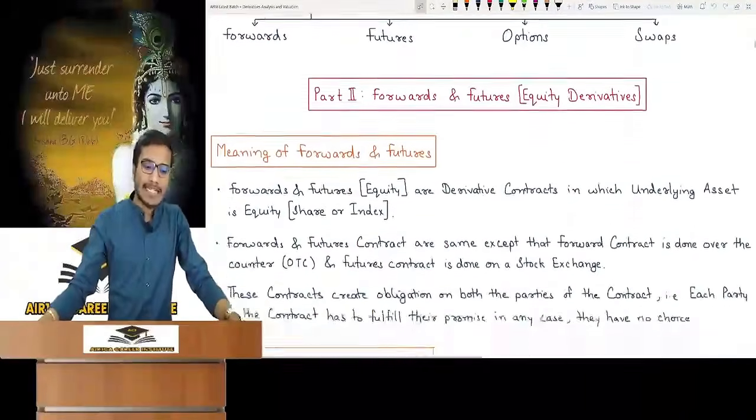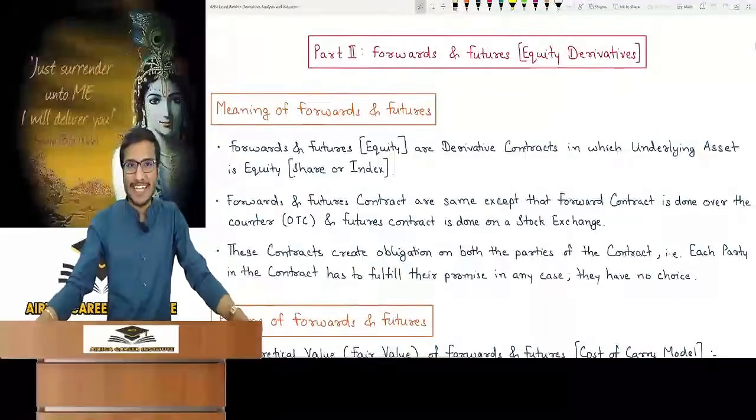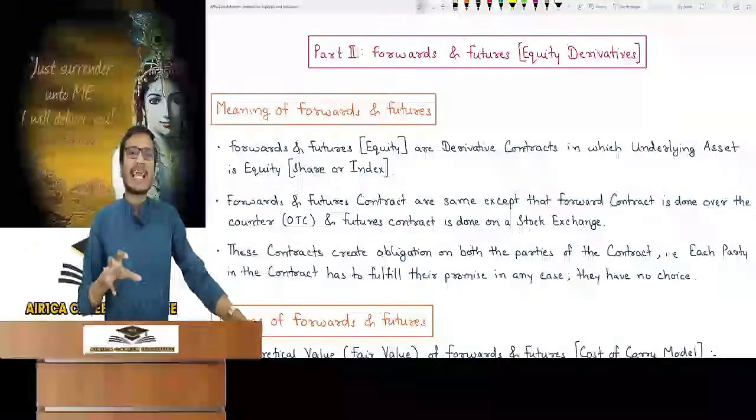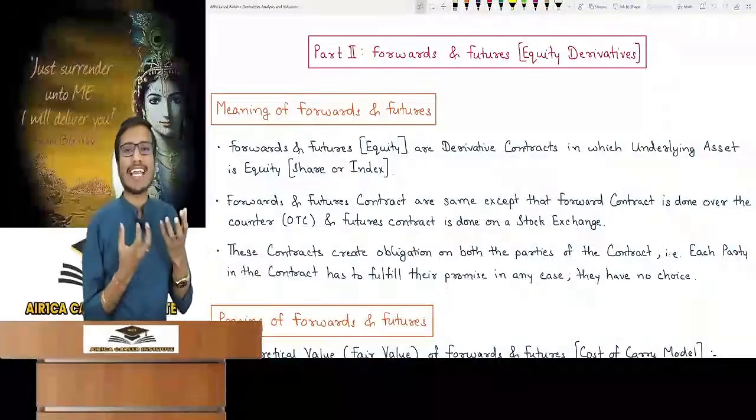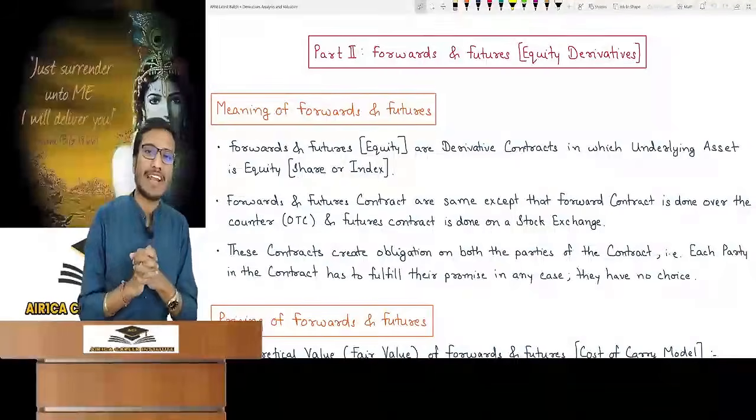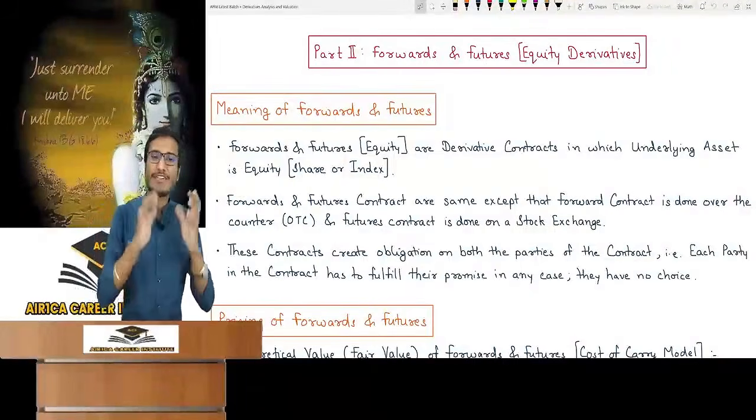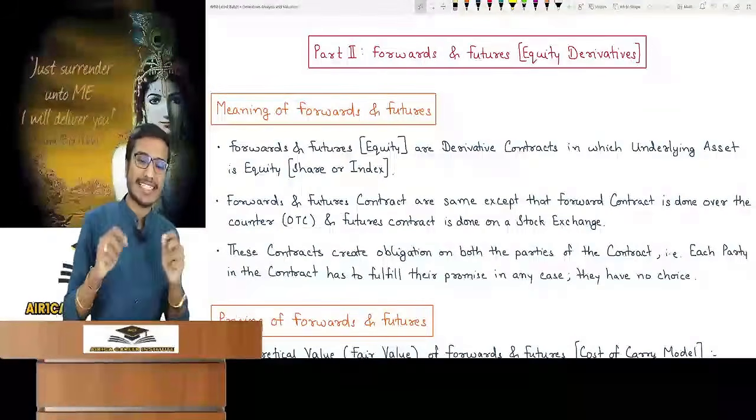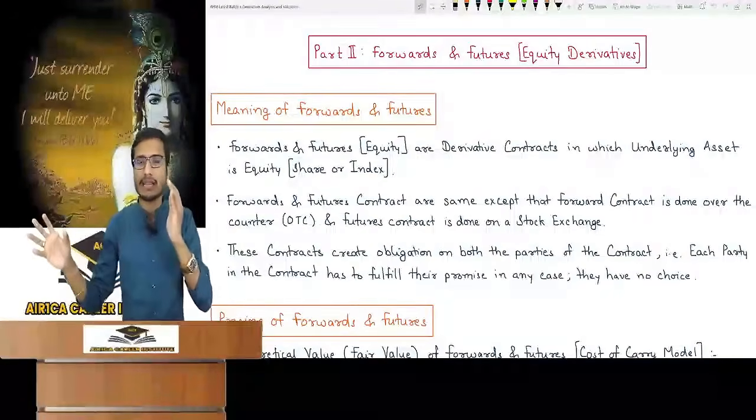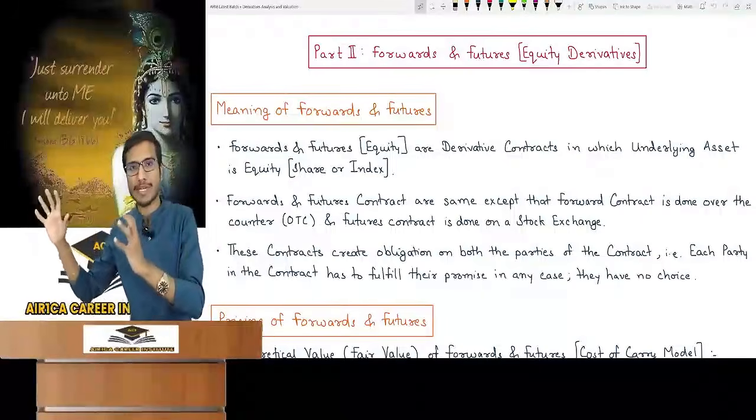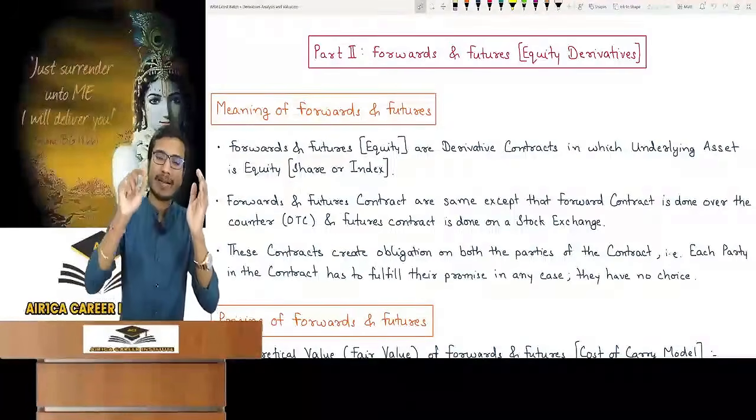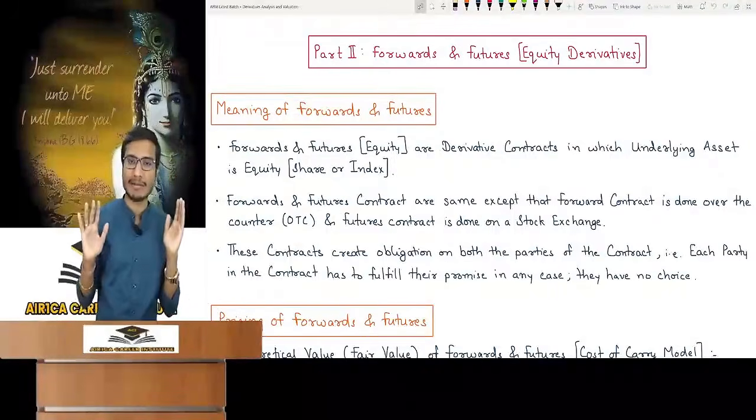Let's start the second part of this chapter, forwards and futures on equity derivatives. I have said that this chapter focuses on equity derivatives, that is, the derivative contracts in which the underlying asset is equity, meaning share or index. We have to study that. So we are going to study forward and futures type derivative contracts of equity. Only equity should be in your mind as the underlying asset. Don't think about any other topic here. Study the respective topic in the respective chapter. Focus on what you are reading here. Only share or index as the underlying asset should be in your mind.